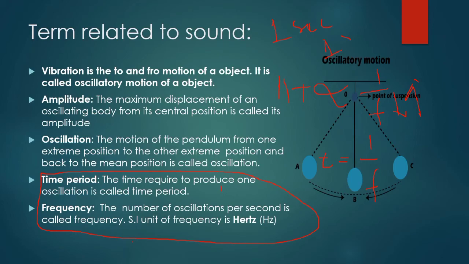If f vibrations are completed in 1 second, then one vibration is completed in 1 by f seconds. The time taken to complete one vibration is the time period, T equals 1 by f. The time period is denoted by the capital T, not the small letter t. I'm sorry, I wrote a small t, but the time period is always denoted by capital T. Remember this.